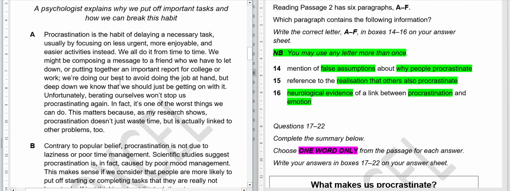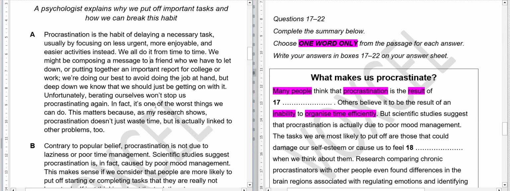15th question, reference to the realization that others also procrastinate. So there is nothing about, so you should know that others also do this. In this paragraph there is only mention of why people procrastinate, what not to do when you procrastinate, and what this links to. Neurological evidence: there is nothing about nervous system, brain, something like that, so it cannot be our answer.